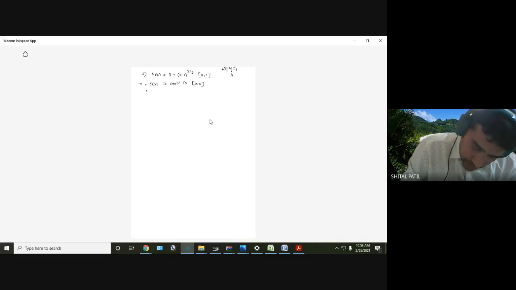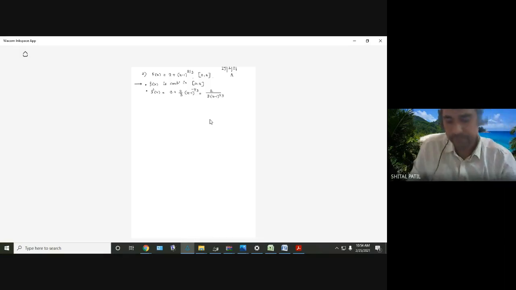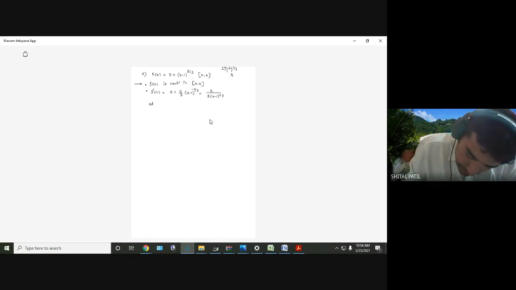Then next, f dash of x. Find derivative. Derivative of 2 is 0. Then derivative is 2 by 3 (x minus 1) raised to 2 by 3 minus 1, that is minus 1 upon 3. So 2 divided by 3 (x minus 1) raised to 1 by 3. Is the function differentiable? Anyone? Is the function differentiable? Differentiable at x equal to 1, see.